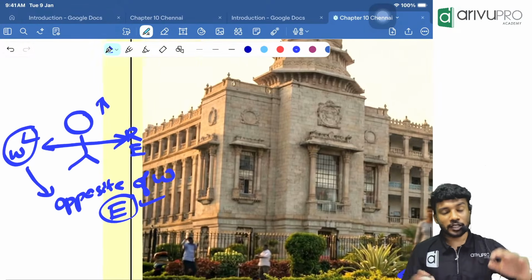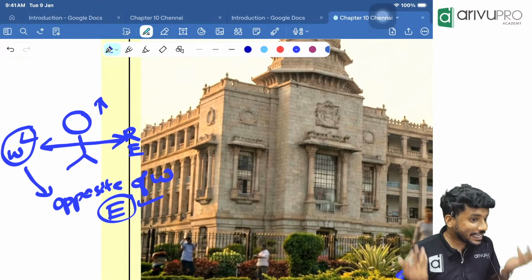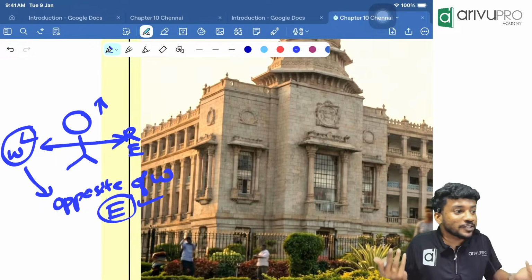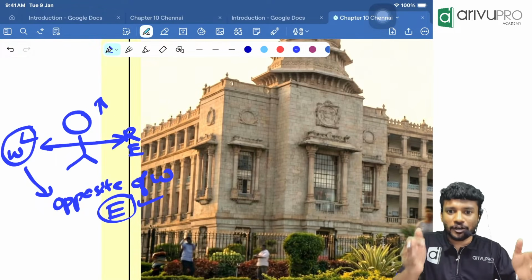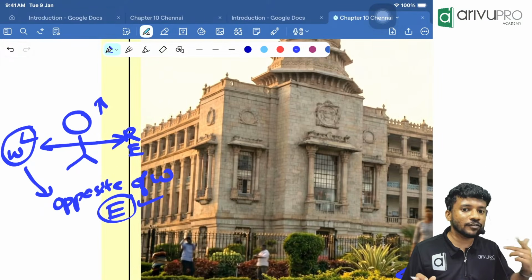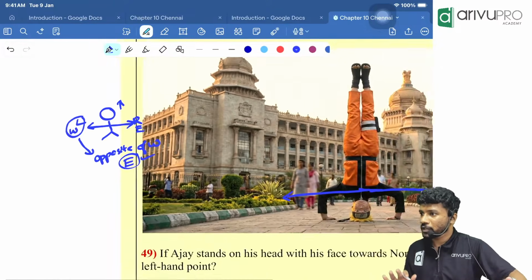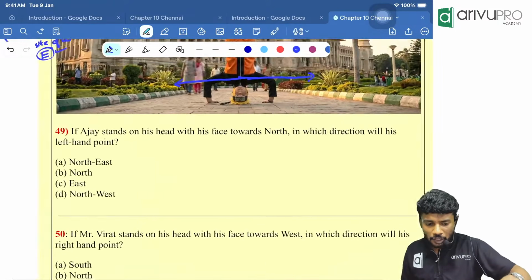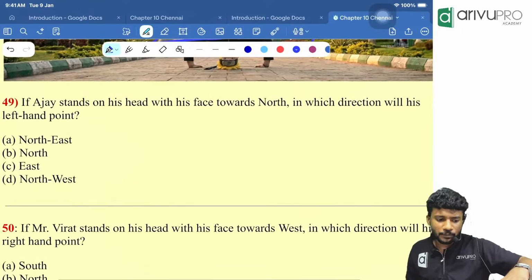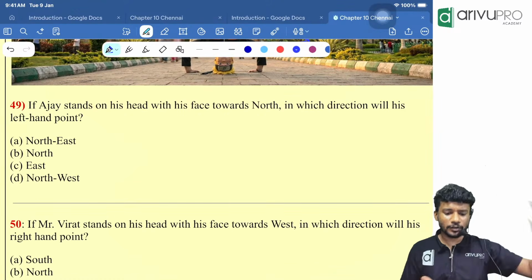So if you think you should put him like that and all, you will waste time. Thinking takes time. We don't want to think too much inside the exam hall. So do it normally, but take the opposite as the answer. Okay, that way you can get it. I hope everyone understood the approach. Now, people, look here. With this question, it will be clear for you. Ajay stands on his head, faces towards the north.